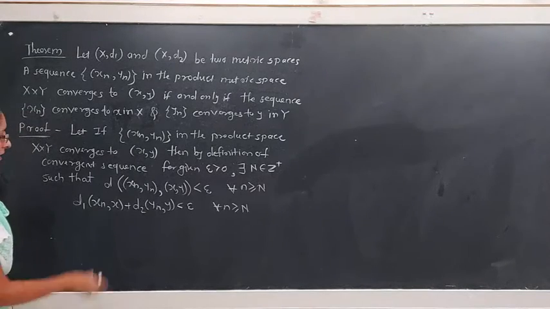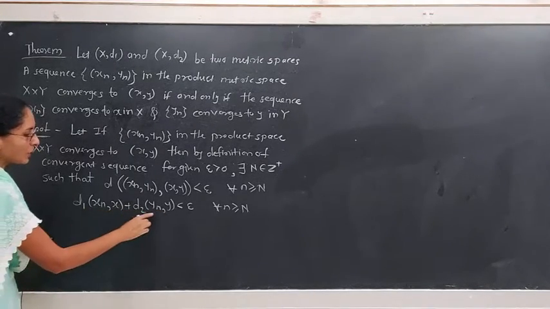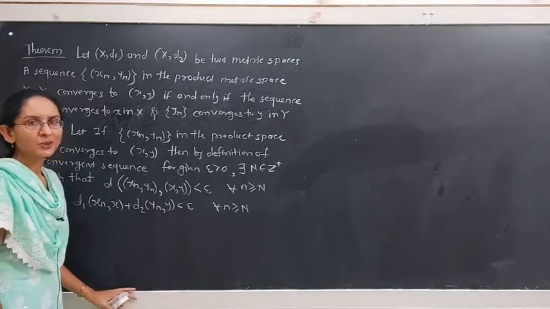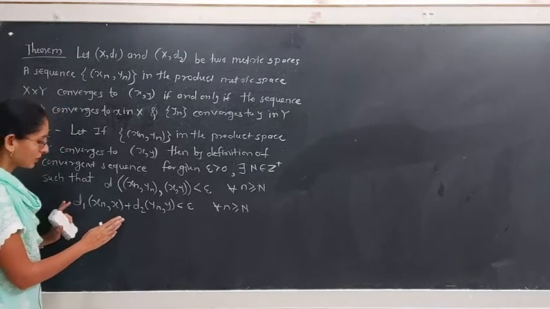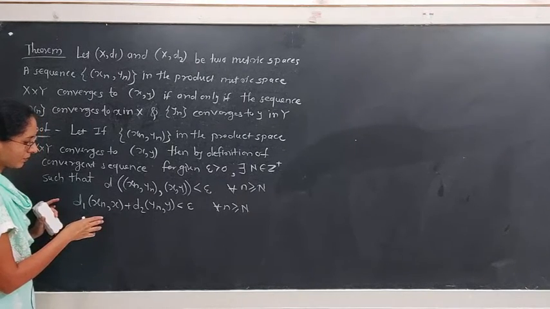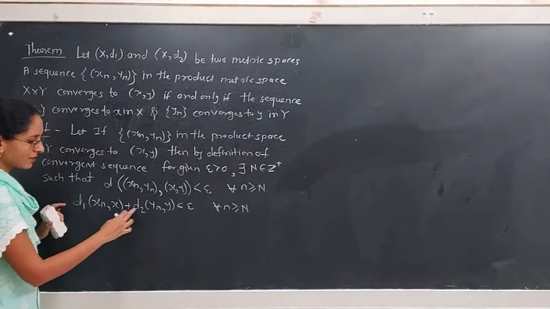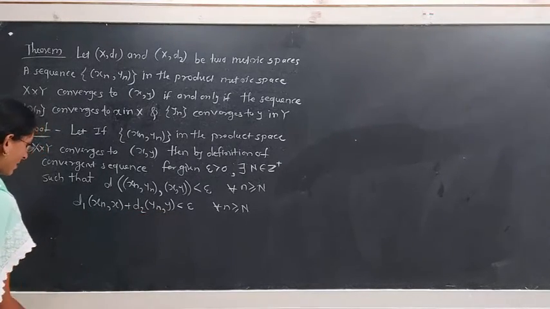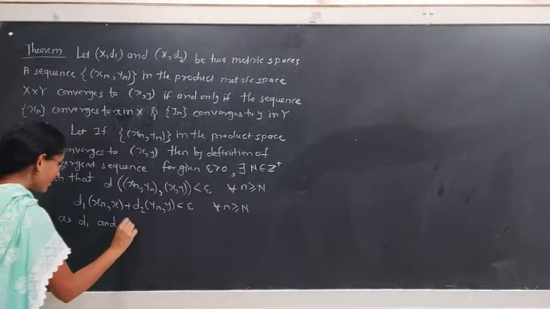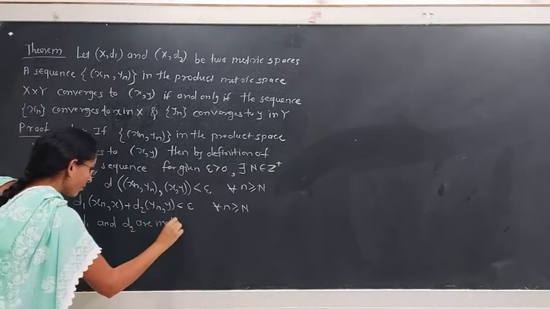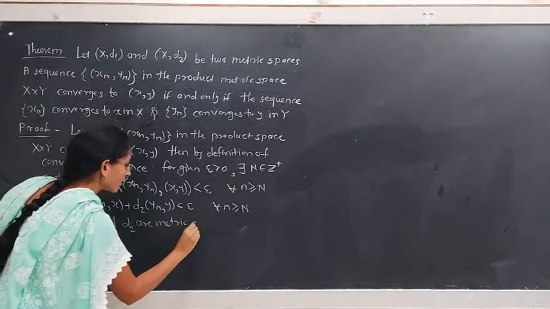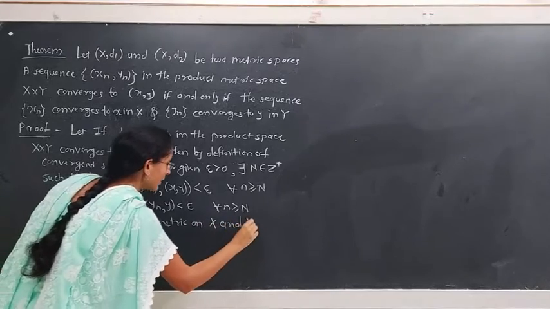See, if we have the addition of two positive terms less than epsilon, where epsilon is positive, then each term is less than epsilon, as d1 and d2 are metrics on X and Y respectively.